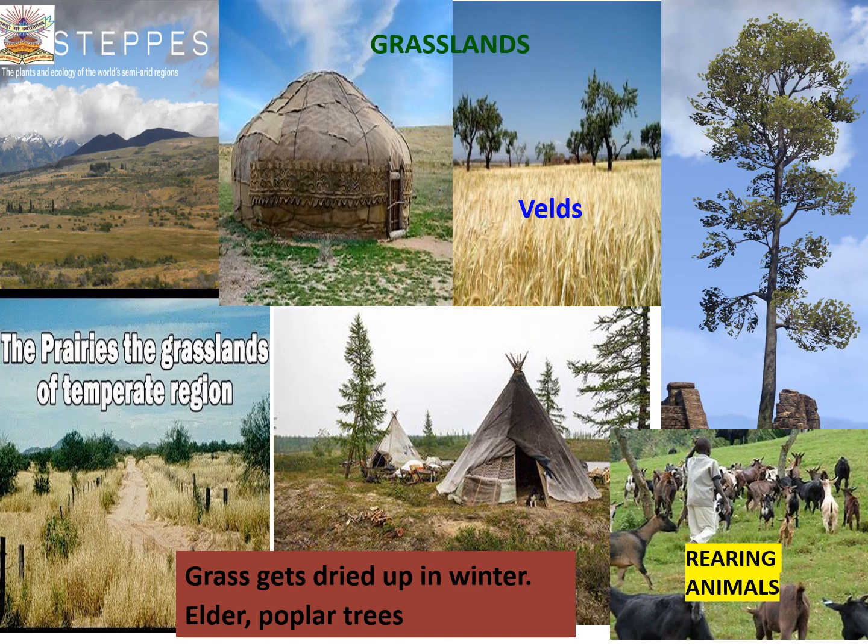Now we are going to learn about the grasslands of the temperate region, that is the steppes and the prairies. These grasslands are found between 30 degrees and 55 degrees north and south parallels in the interior parts of the continents. And children, the grasslands have got different names in the different continents, as steppes in Eurasia, velds in South Africa, pampas in South America, prairies in North America, and downs in Australia.